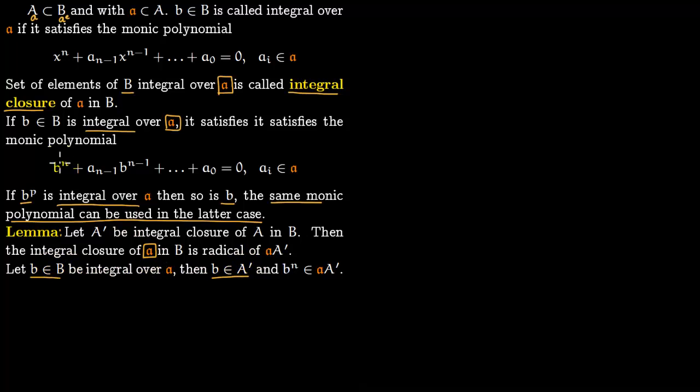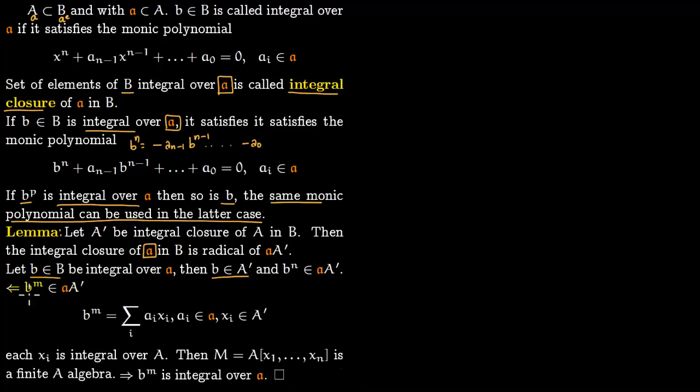Each of the coefficients lies in 𝔞. So now we can write b^n as, taking everything on the right hand side, minus a_{n-1} b^{n-1} and so on. All of these elements now lie in 𝔞A'. So b to the power of n lies in 𝔞A', and therefore we are done.